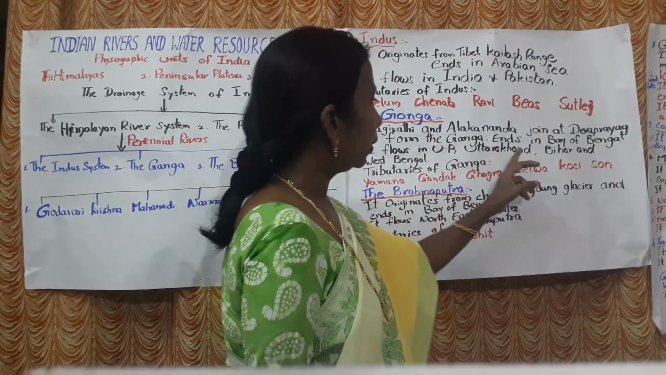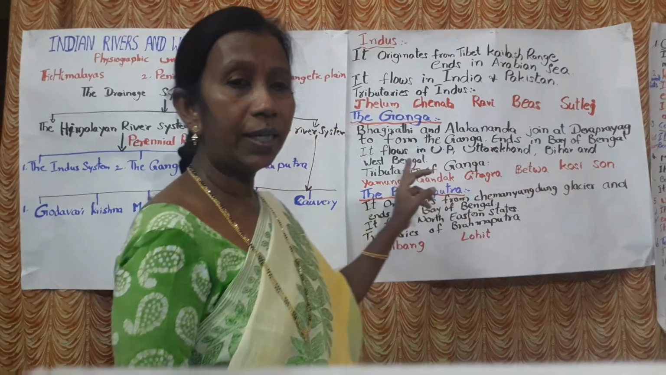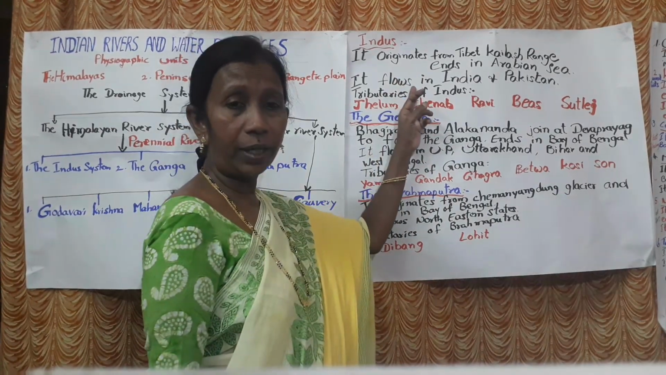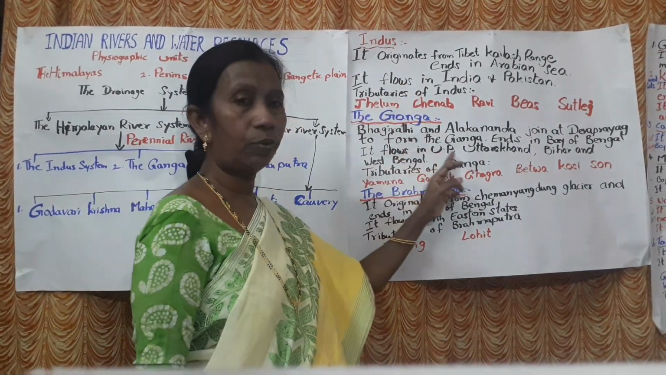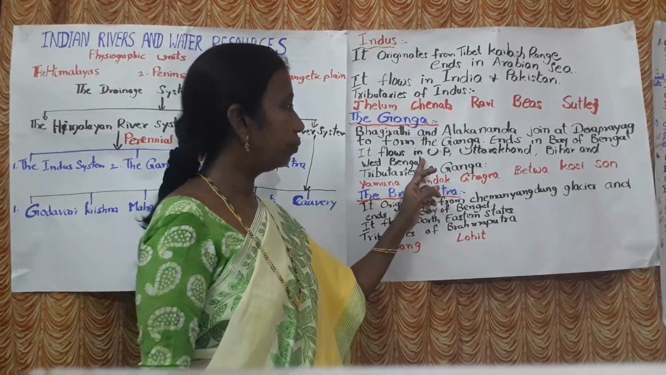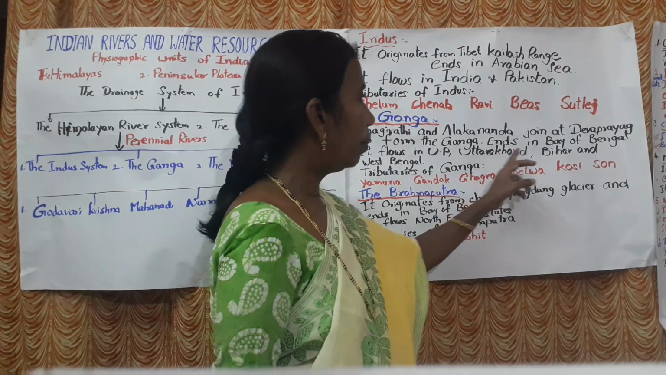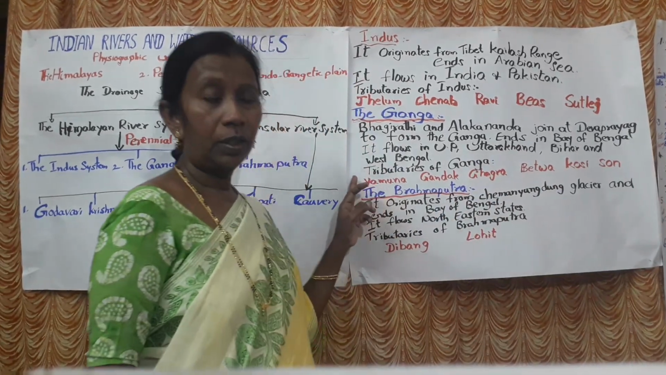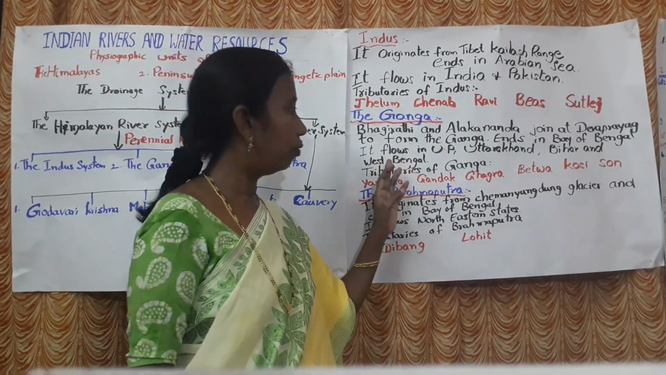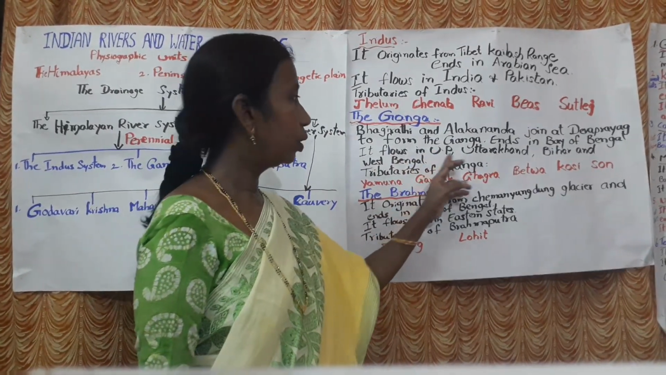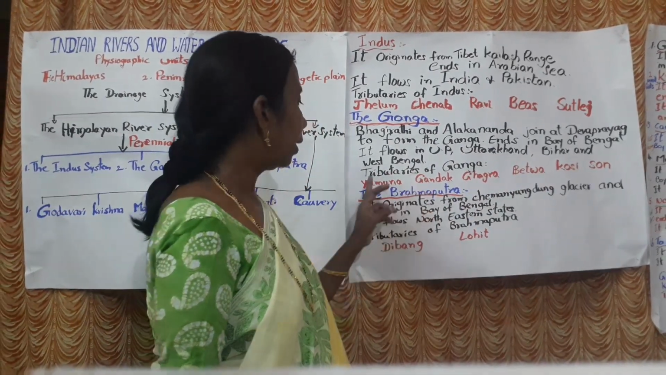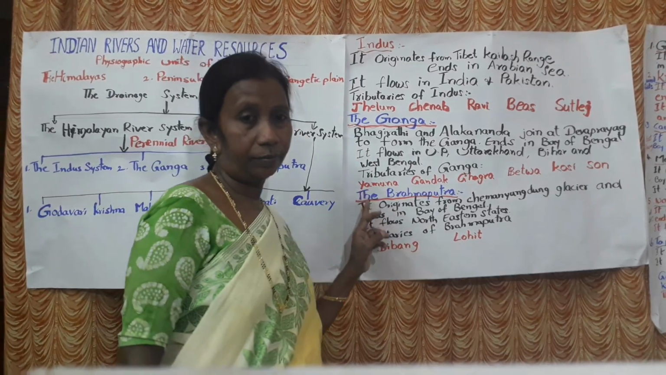It ends in the Bay of Bengal. Means the Ganga is flowing towards the east. Here the Indus is flowing towards the west, but the Ganga is flowing towards the east. It flows in Uttar Pradesh, Uttarakhand, Bihar and West Bengal. This Ganga river is flowing in 4 states. Are you clear?